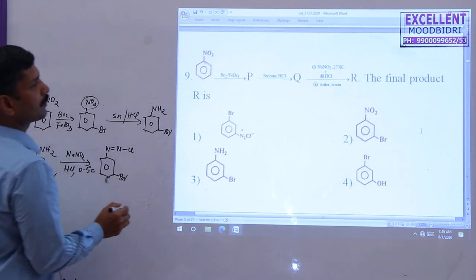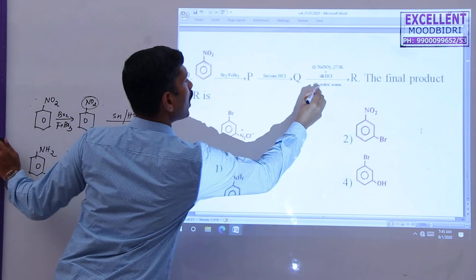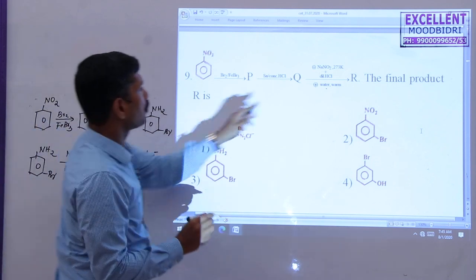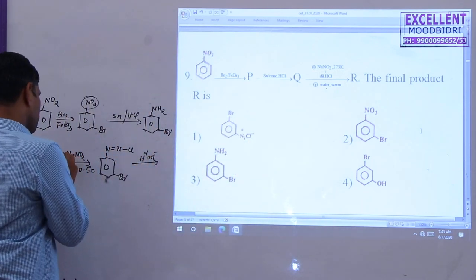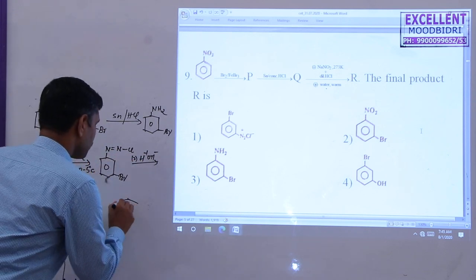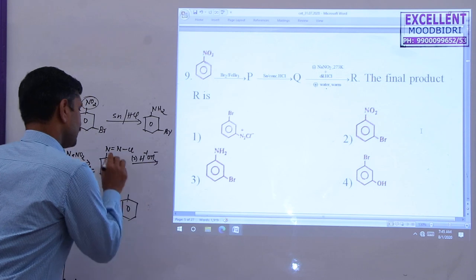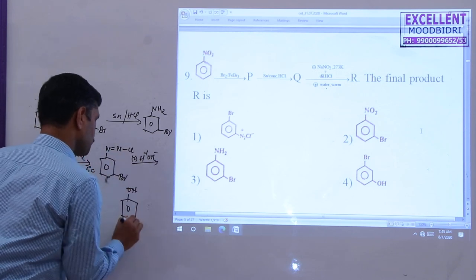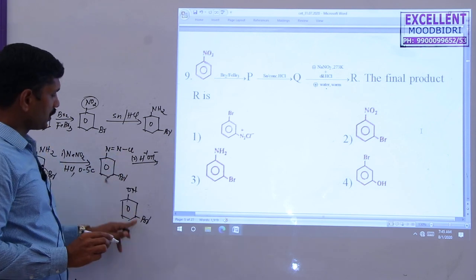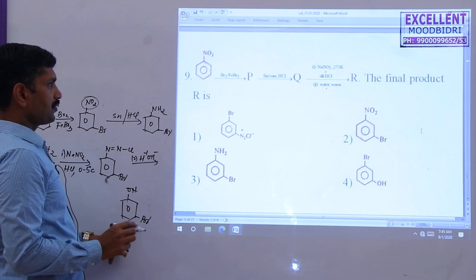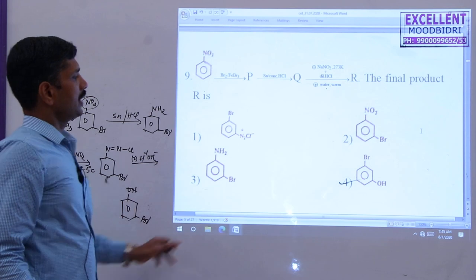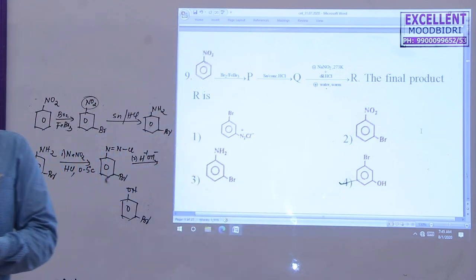This is the first step. The second step is warming with water. The final product formed in this case from the diazonium chloride is one where an OH group is introduced. This is the conversion of a diazonium chloride into phenol. So here, OH and Br. This is the correct option. Therefore, in this case, the correct option is the fourth one, with OH and Br.